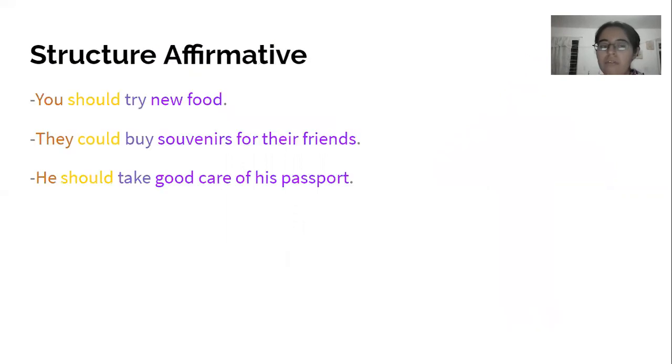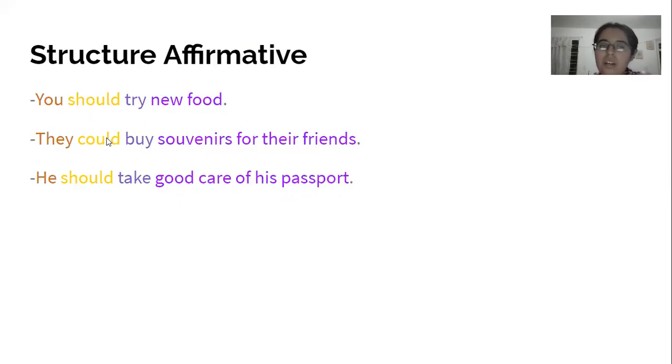And here in the affirmative, we saw these examples. You should try new food. They could buy souvenirs for their friends, and he should take good care of his passport. If we remember, we said that should is deberías, and could is podrías.